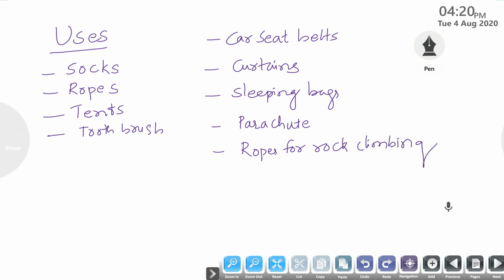So these are the different uses. We are using nylon in our daily life as different articles.